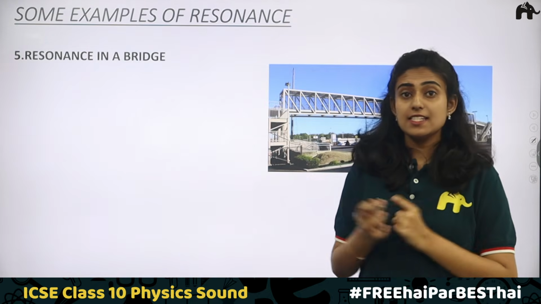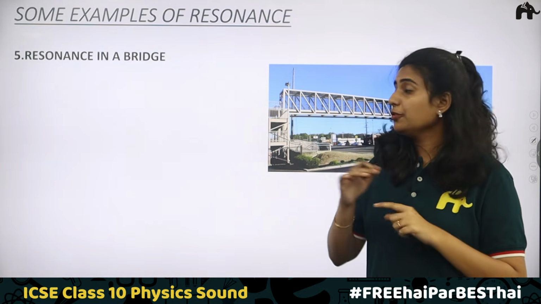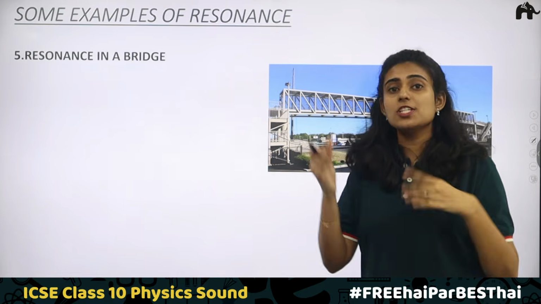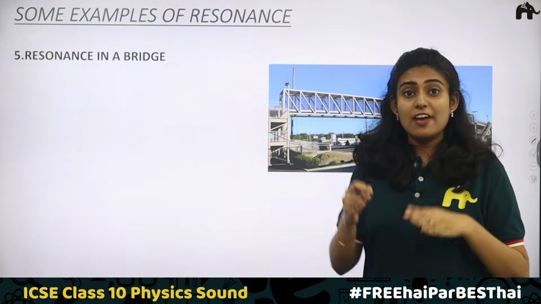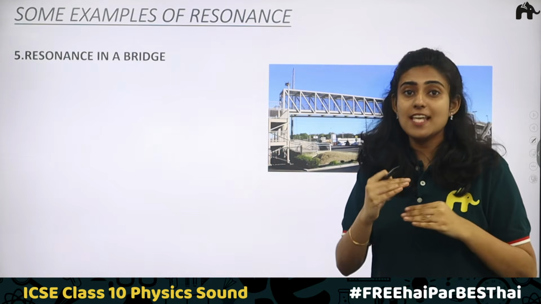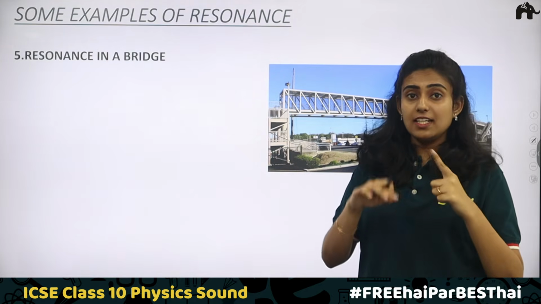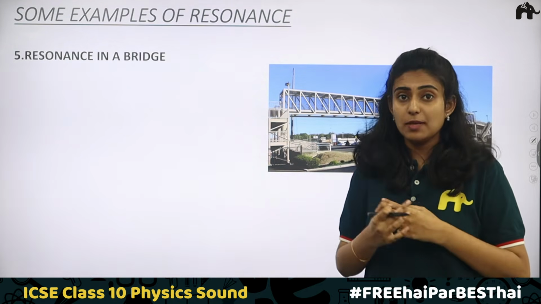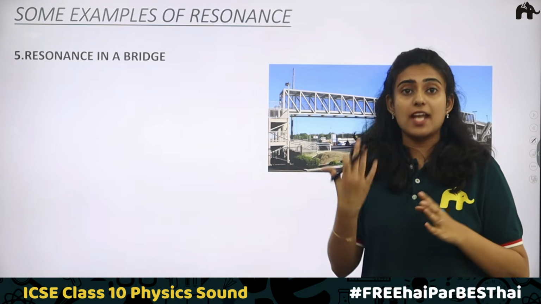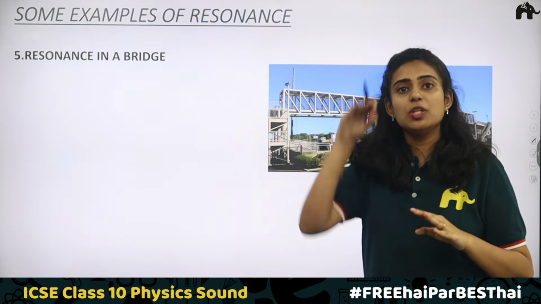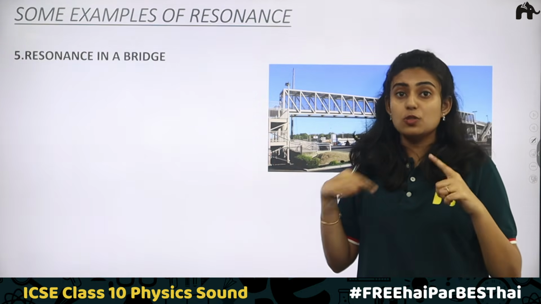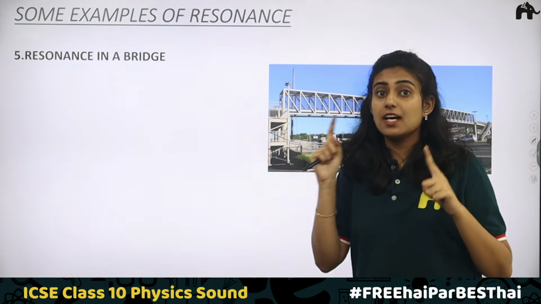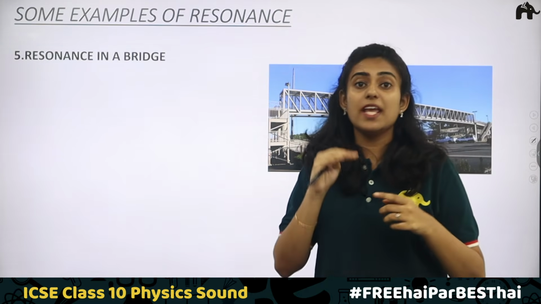Next, resonance in the case of a bridge. If you take the case of a suspension bridge, when soldiers are crossing it, usually we know they march left, right, left, at the same pace. In that case the frequency of the forced vibrations becomes equal to the natural frequency and the amplitude becomes maximum, and due to this there is a chance for the suspension bridge to break. So in order to prevent this, the soldiers are asked to break their steps.